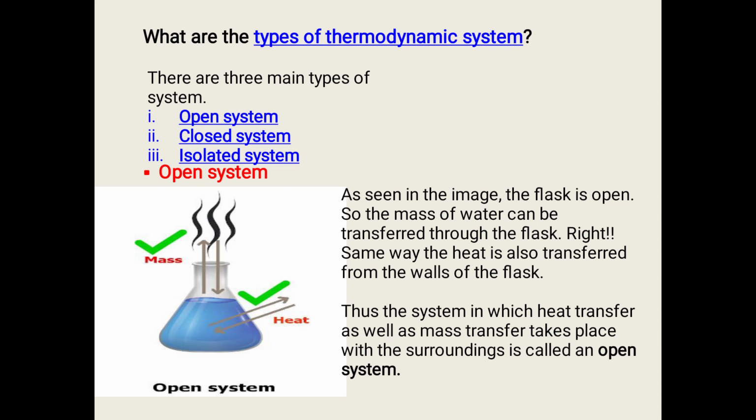In the same way, heat is also transferred through the walls of the flask. Here heat and mass are both exchanging with the surroundings. Thus, the system in which heat transfer as well as mass transfer takes place with the surroundings is called an open system.